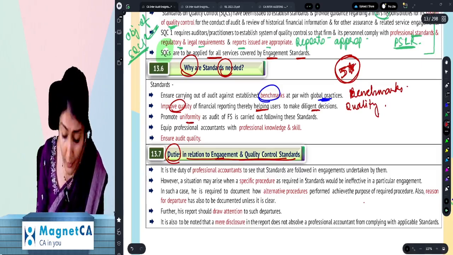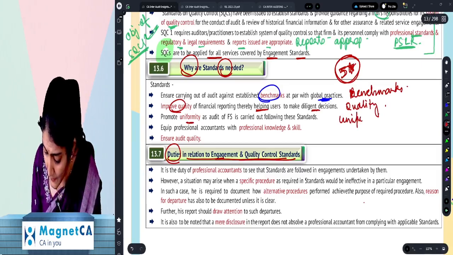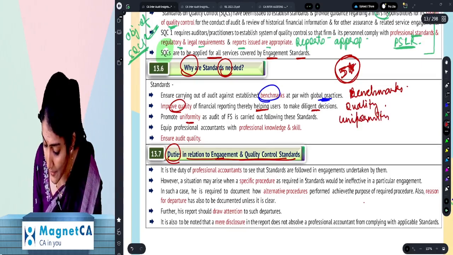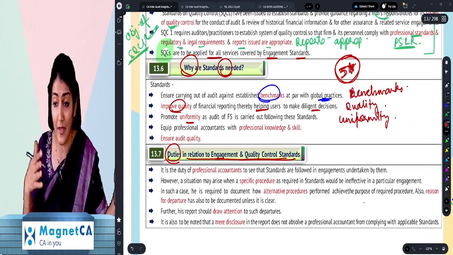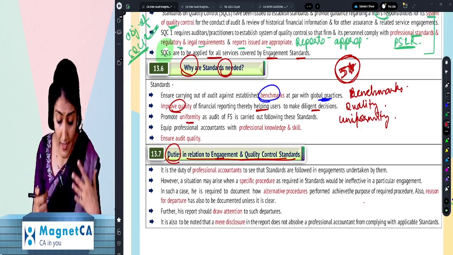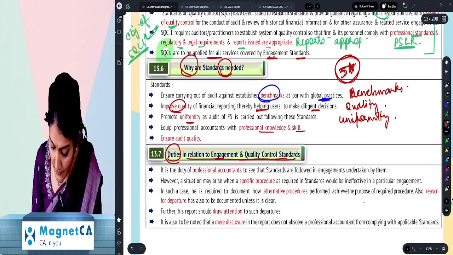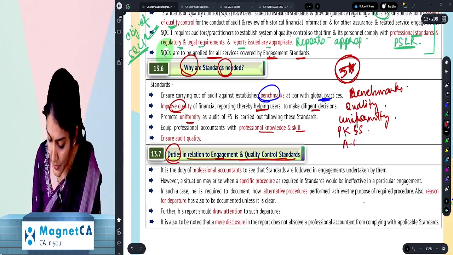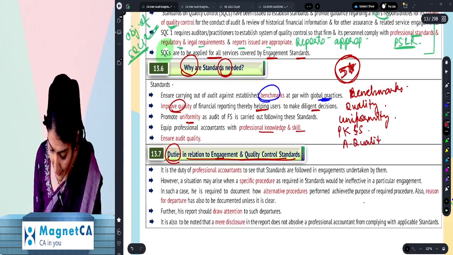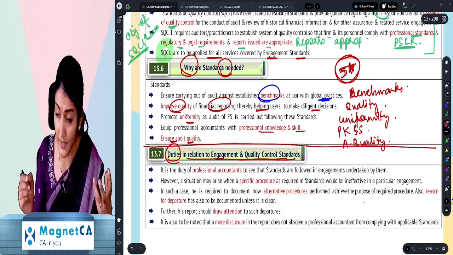Then it provides uniformity, as the audit of financial statements is being carried out as per the standards. So whether PwC is doing the audit or KPMG or EY, it doesn't matter. There will be uniformity regarding how the audit is done. Then it equips the professional accountants with professional knowledge and skill. And it also ensures audit quality. So one, it improves the quality of financial reporting, and second, it also ensures audit quality.